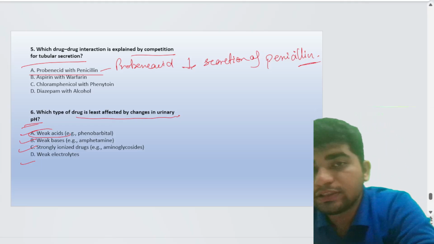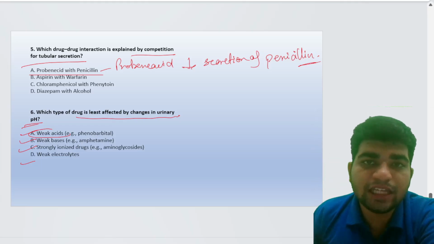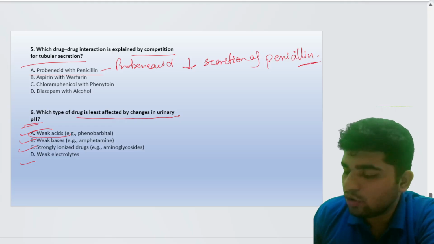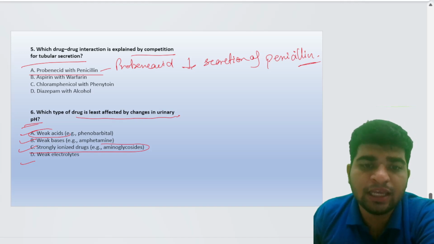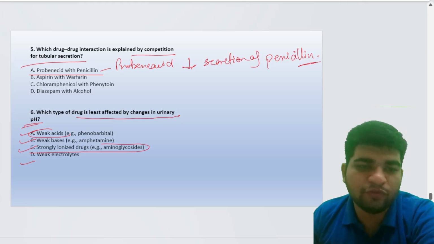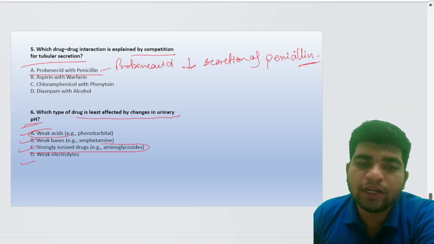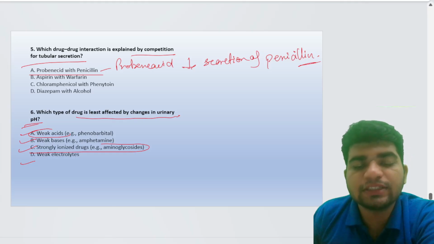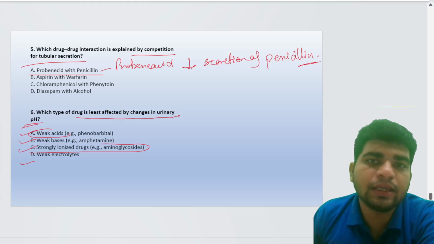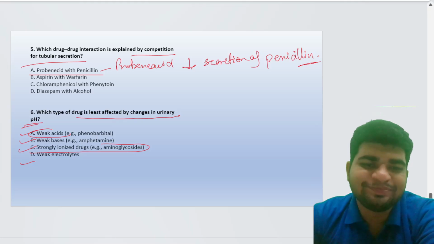But there is least effect on strongly ionized drugs, because they are already ionized at every pH. So nothing can be done for them. Strongly ionized drugs will always be strongly ionized, and nothing can touch them, isn't it?